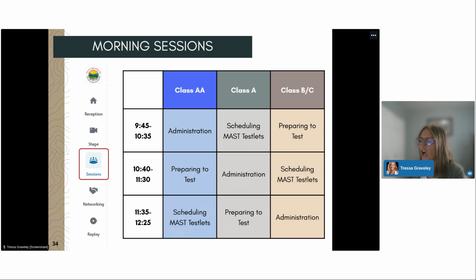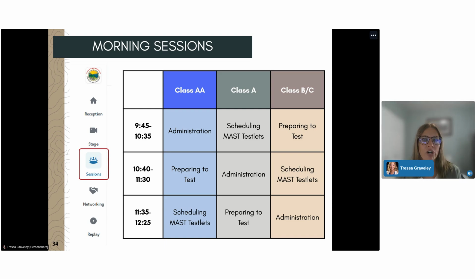So, Lydia, on the accommodations that need to be plugged in, Cedar will talk about that in the next session, 10:40 to 11:30, preparing to test. If you have that building level or district level user role in Kite, you'll be able to go into the educator portal, into the student's PNP, their personal needs profile, and select what accommodations and designated supports students should get.